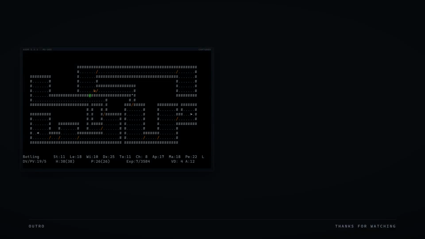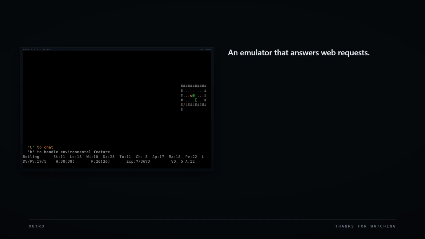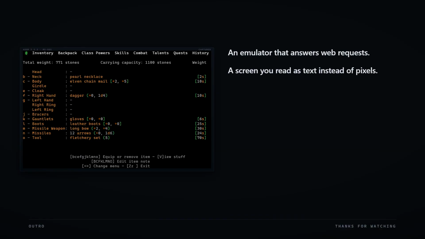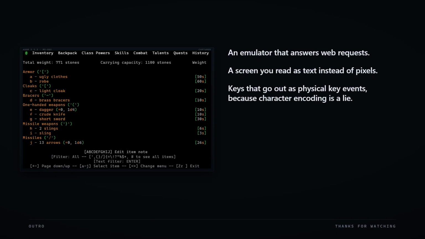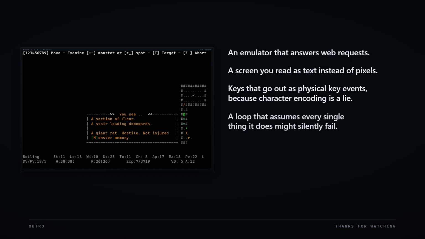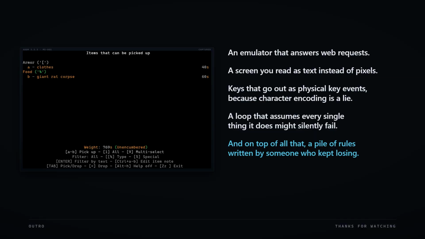That's the shape of it then. An emulator that answers web requests. A screen you read as text instead of pixels. Keys that go out as physical key events, because character encoding is a lie. A loop that assumes every single thing it does might silently fail. And on top of all that, a pile of rules written by someone who kept losing.